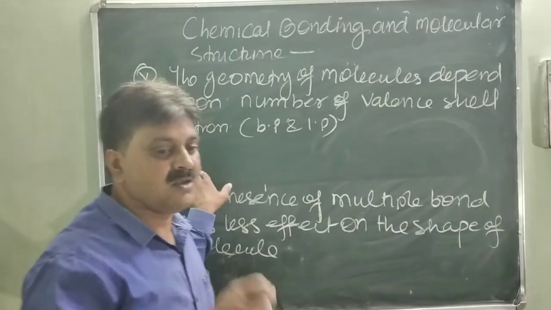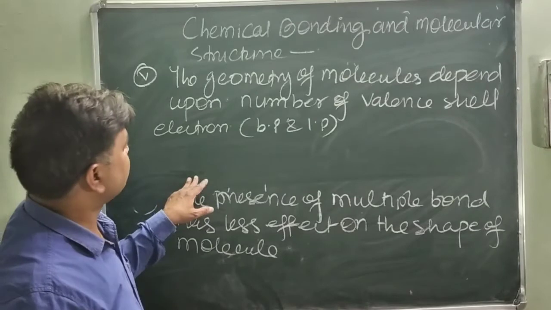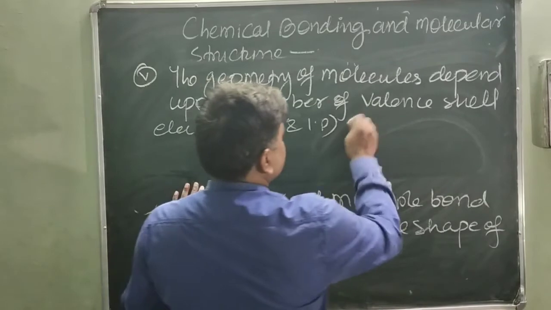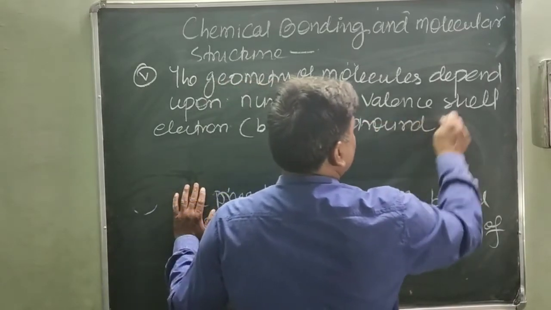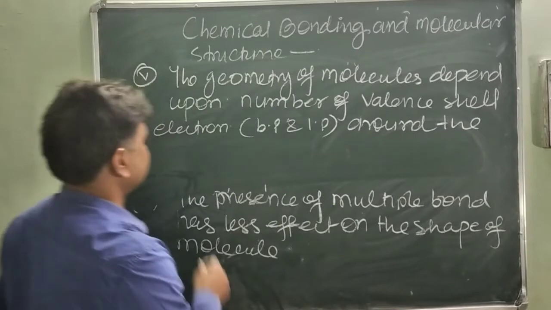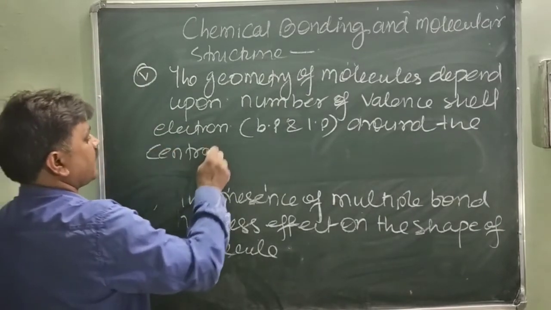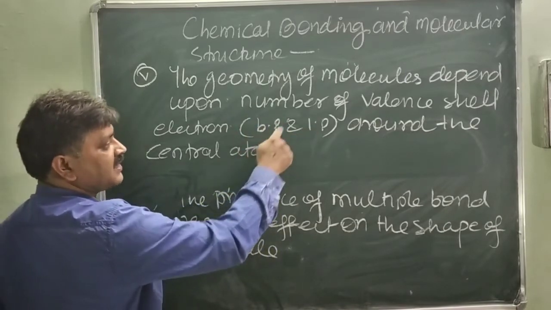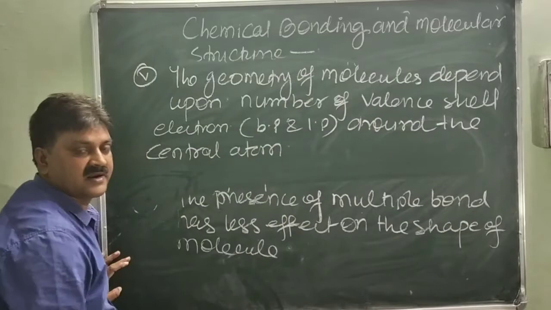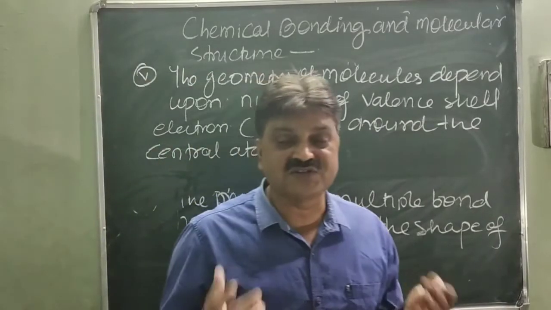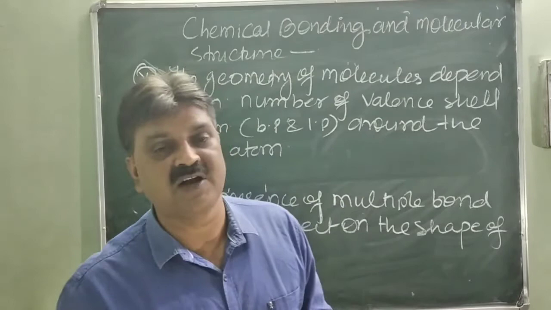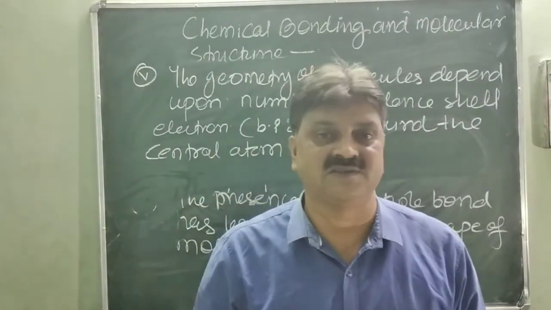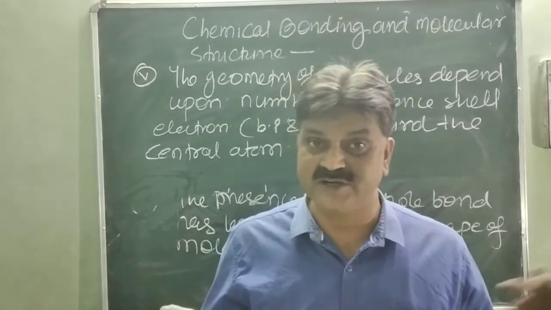Means the shape is determined on the basis of the number of bonding pairs and lone pairs of electrons. Now the question: what would be the shape on the basis of the number of lone pairs and bond pairs present on the central atom in its valence shell? The next postulate states this.